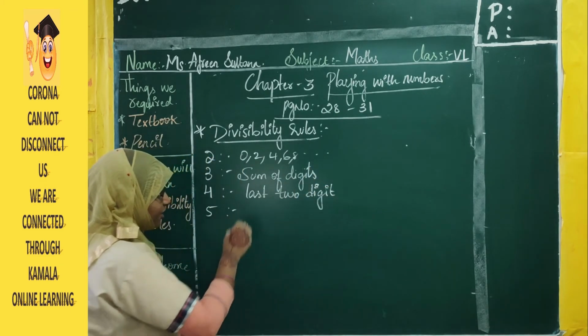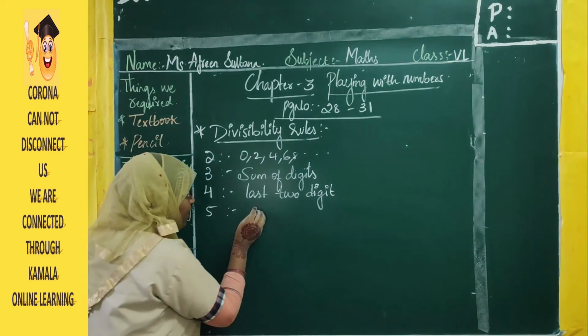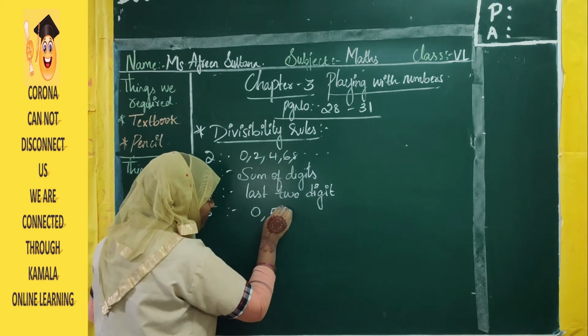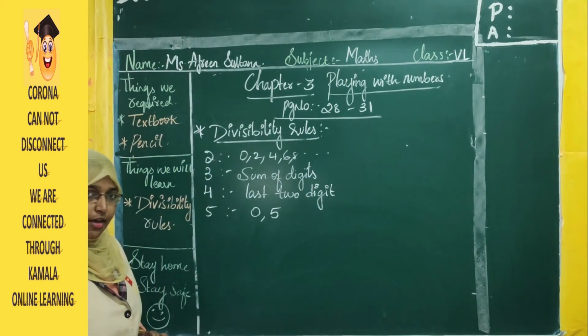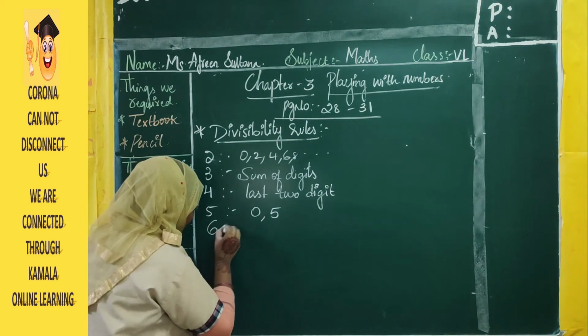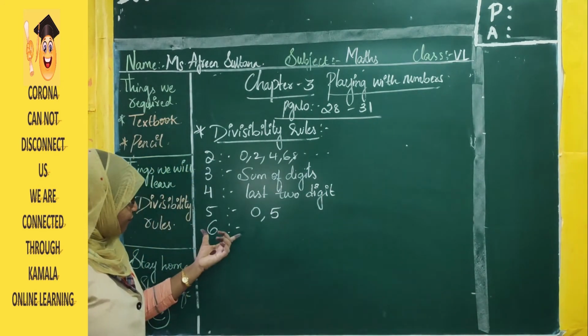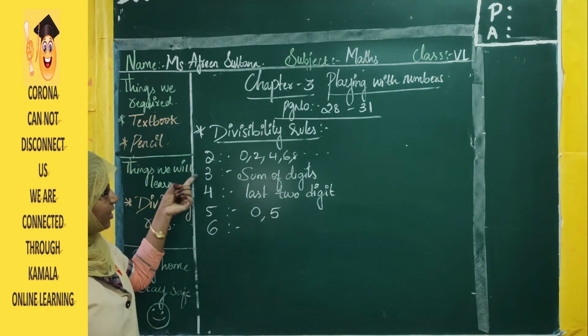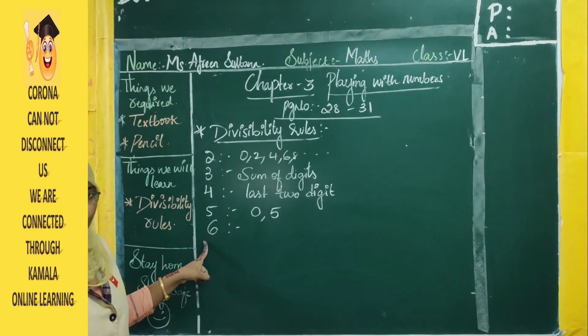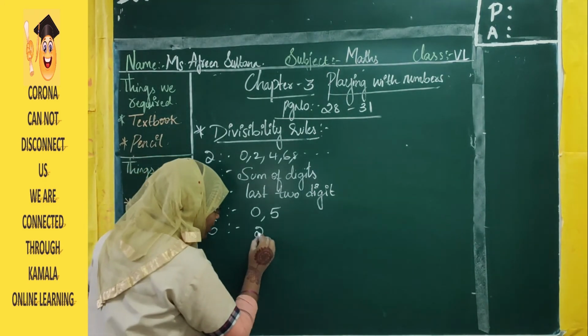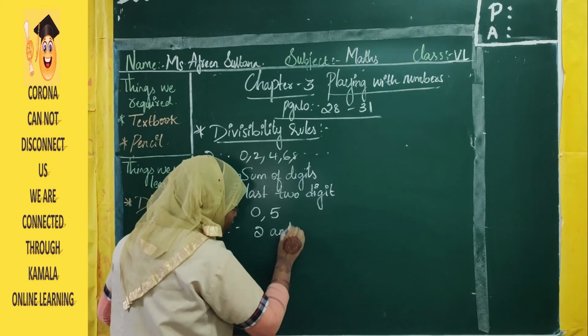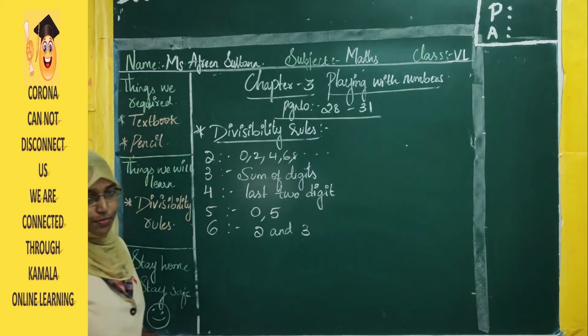Next, divisibility by 5. The digit at ones place should be 0 or 5, then the number is divisible by 5. Divisibility rule for 6. If the number satisfies rules 2 and 3, then it will also satisfy rule 6. Rules 2 and 3 should both be satisfied.